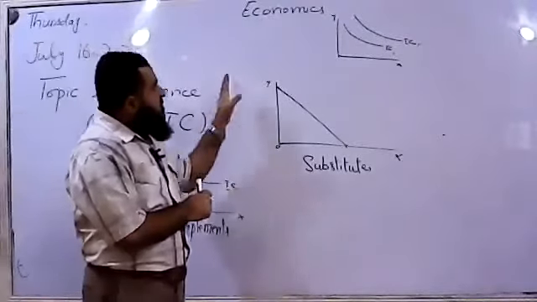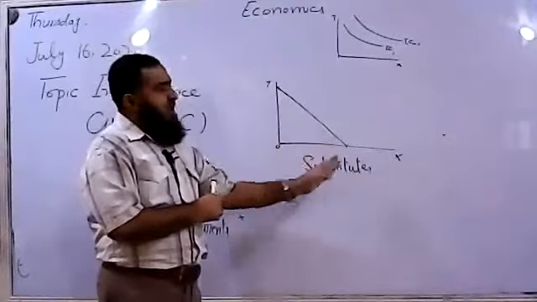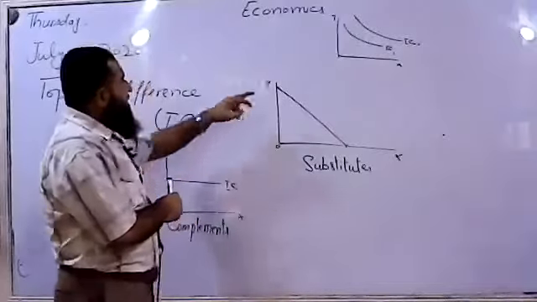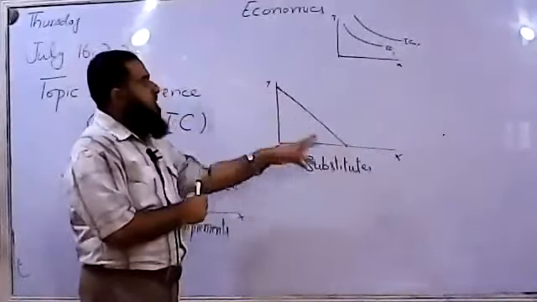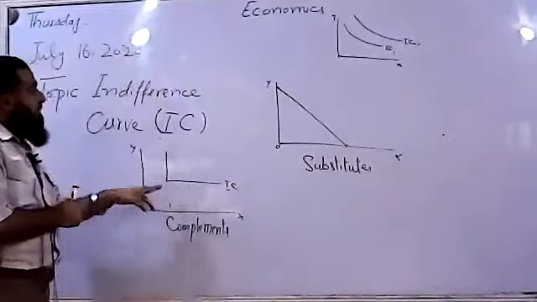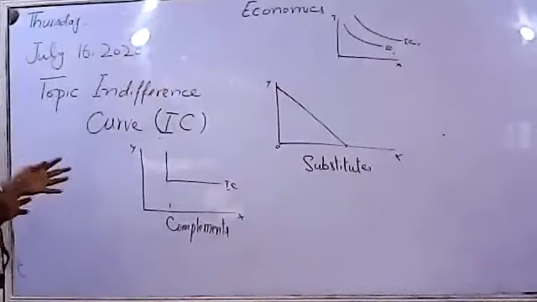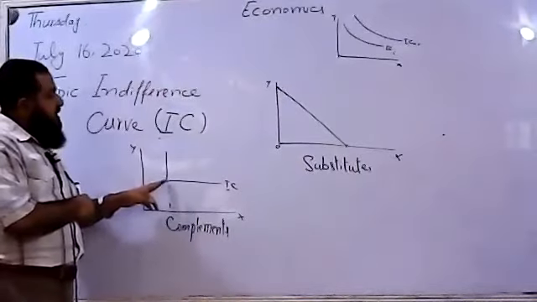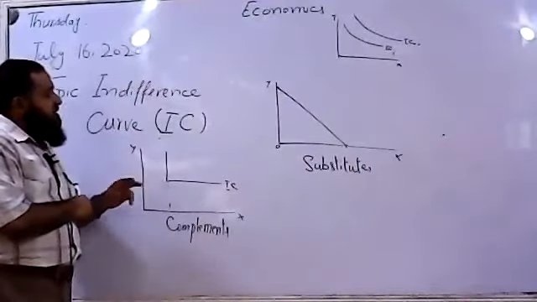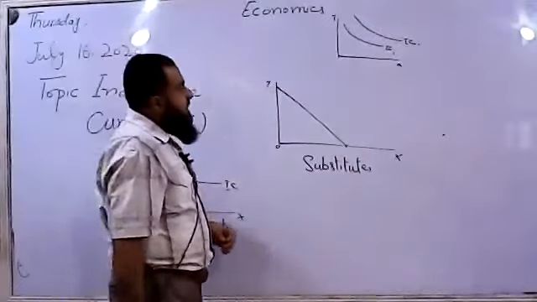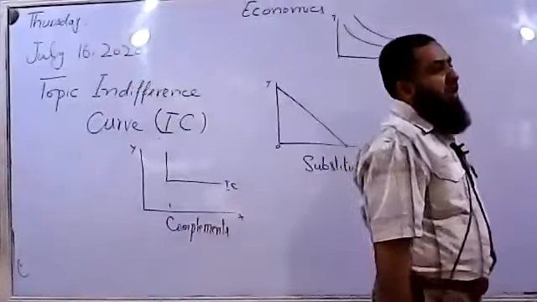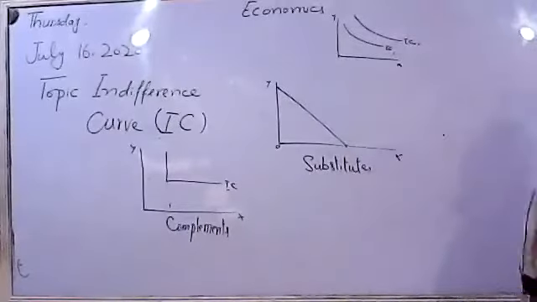So for substitutes, the indifference curve will be a straight line, downward sloping. Either he stays at this point or at this point. There is no in-between point. But in the case of complements, the indifference curve will have this shape, where the consumption bundle consumed by the consumer will be at the kink of the indifference curve. So this is how consumer choices can be shown using indifference curve analysis.